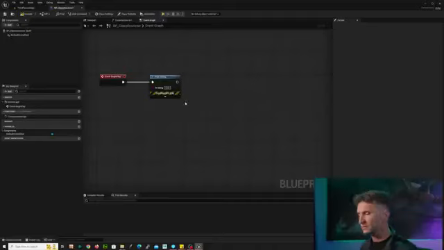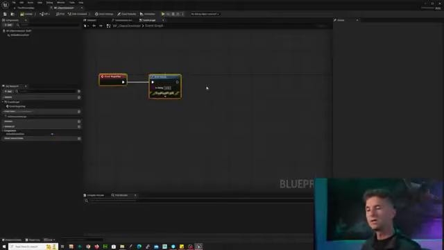Now, before we go back, actually, every single time you make a change in this event graph, you need to tell Unreal Engine to compile. It basically means take what I've done here, crunch on it a little bit, all down to words and nodes and execution that the engine understands.